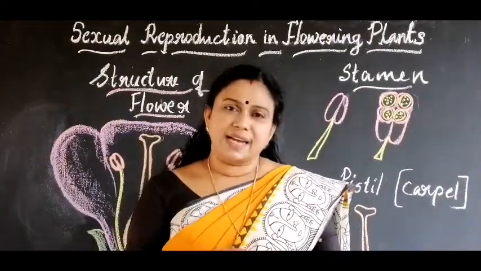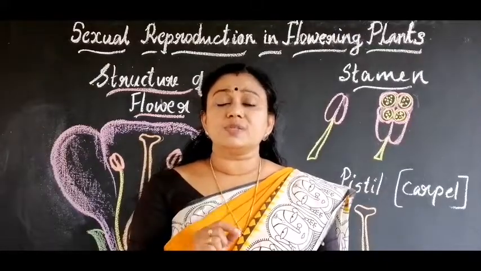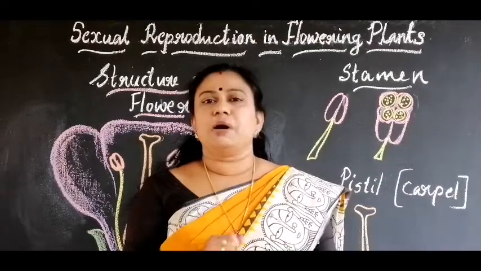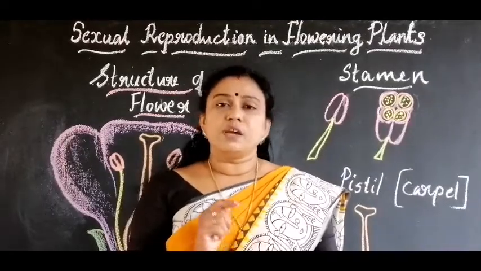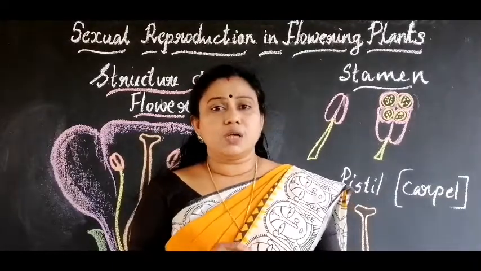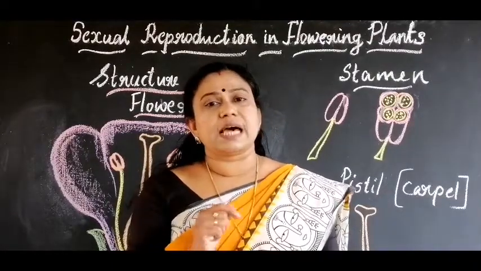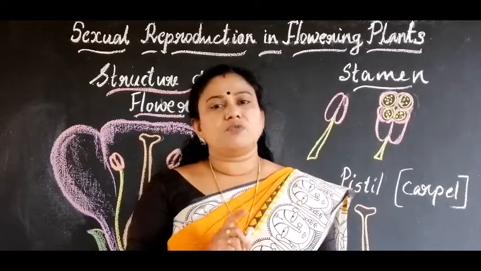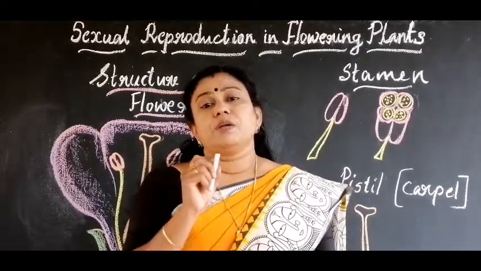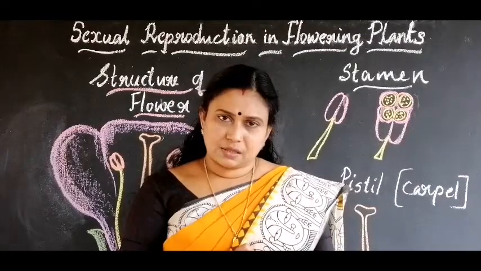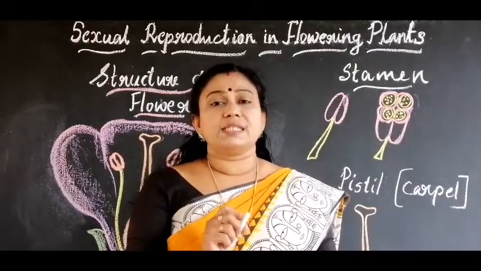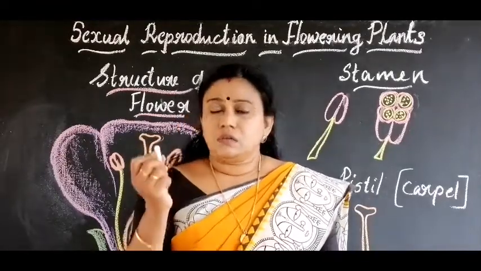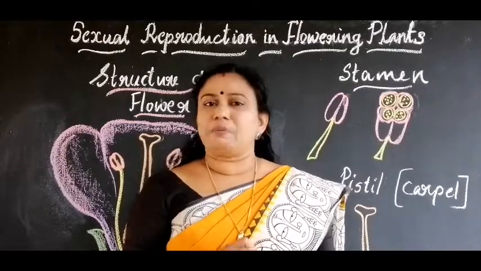You have already studied that stem, leaf and roots are the vegetative parts of a plant, and the flowers are the reproductive part of the plant. Why are flowers called the reproductive part? Because the sex organs are produced inside the flowers. So what is the function of a flower? The function of a flower is to produce the male and female gametes and to ensure that fertilization takes place and the seeds are produced for the next generation of plants.